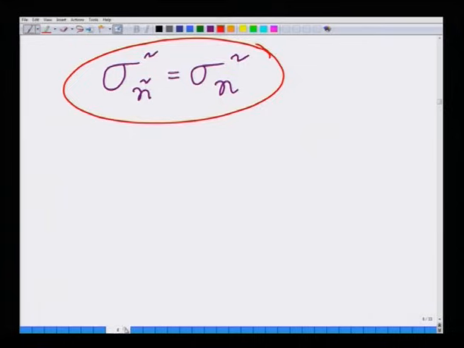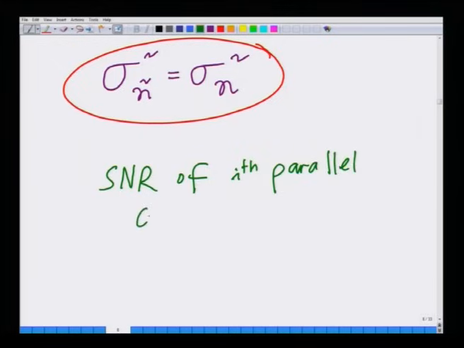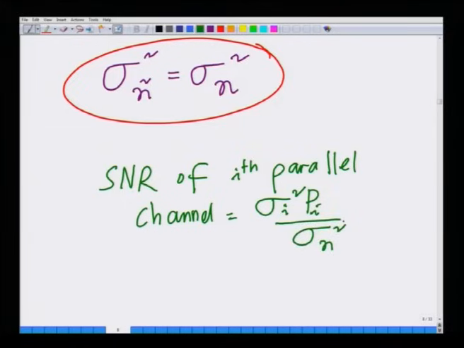So, the power, the SNR, let me write that also here. SNR of the ith parallel channel equals sigma i square P i divided by sigma n square, that is sigma i square, the gain, a singular value square of the singular value, times P i, that is the power allocated to the ith channel, divided by sigma n squared.